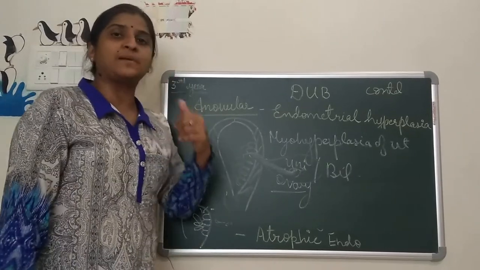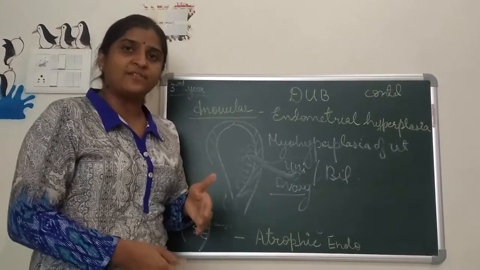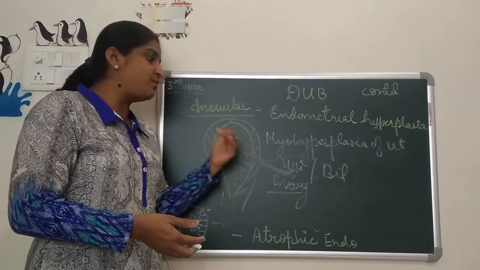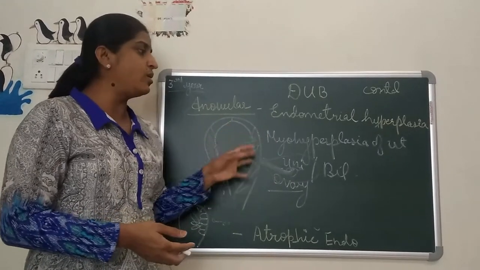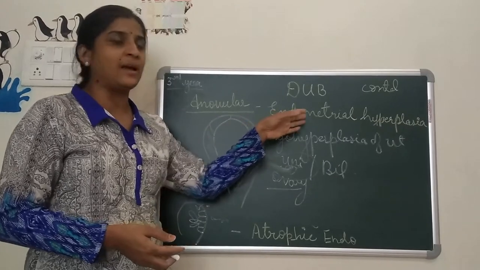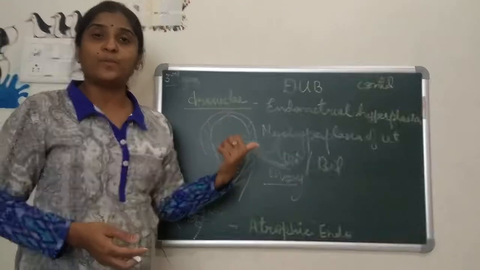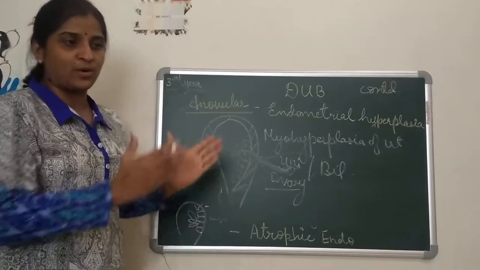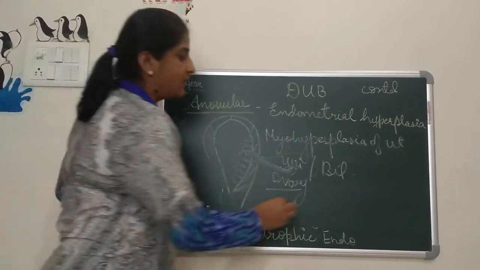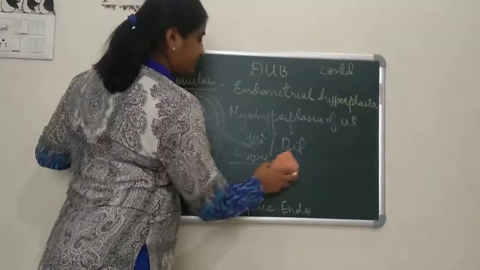So the patient comes to us with a history of excessive bleeding, which may be preceded by a period of amenorrhea of 3 months or 6 months. This is the whole thing behind the endometrial hyperplasia due to metropathia hemorrhagica. This we can see as the naked eye appearance. It is myohyperplasia. Now the structural view.